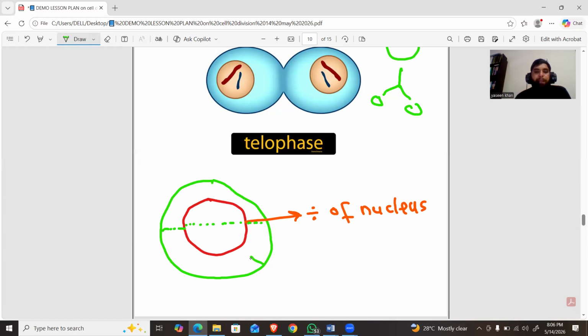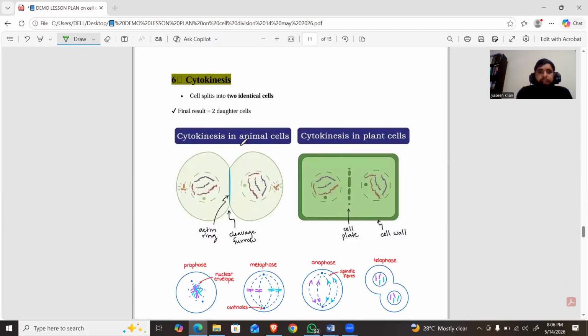I mean the cytoplasm division occurs. So in telophase, karyokinesis occurs, and after karyokinesis, cytokinesis occurs. So to summarize, in mitosis, this is the cytokinesis, and this is the karyokinesis.